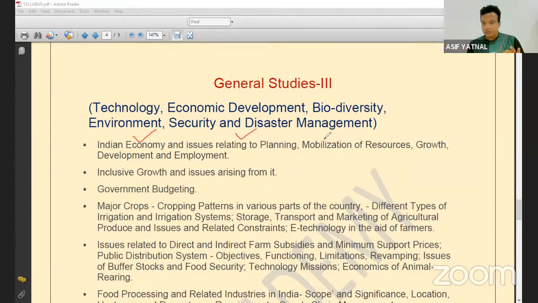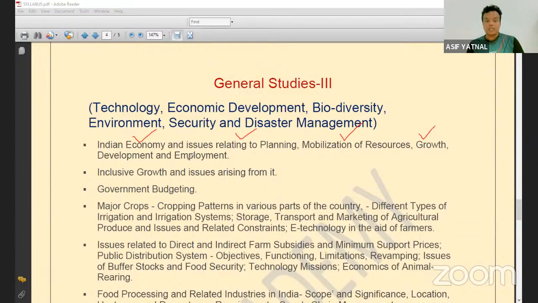Then mobilization of resources. What are the problems associated with it? What are the issues associated with the mobilization of resources in India? When you are studying, you come to know that there is material resource, human resource, and capital resource. What are the issues associated with human resource mobilization? First of all, you need to understand what mobilization of resources is. Then what are the issues associated with that? Then growth: what are the issues related to growth in the Indian economy?